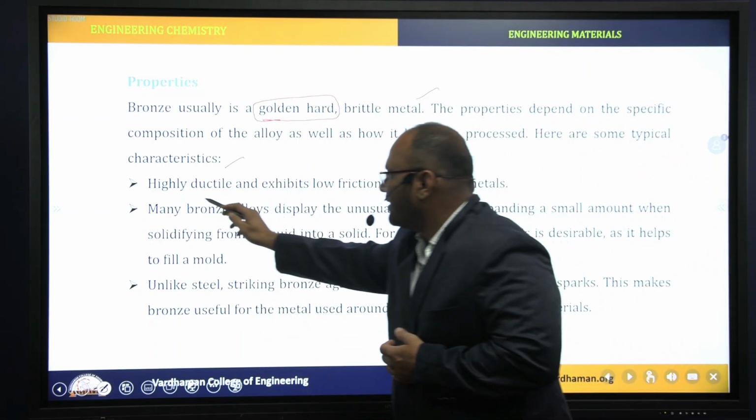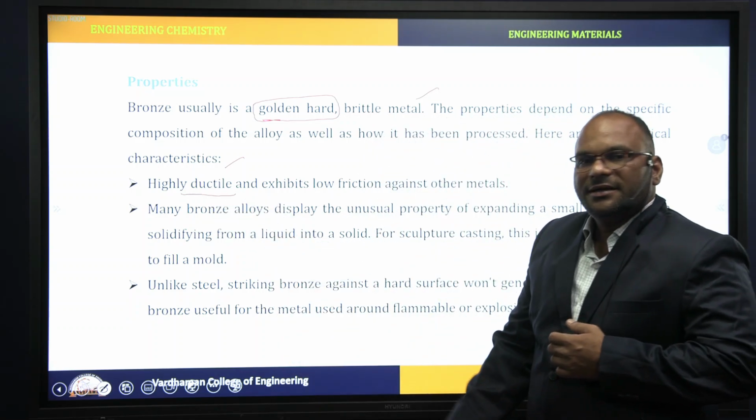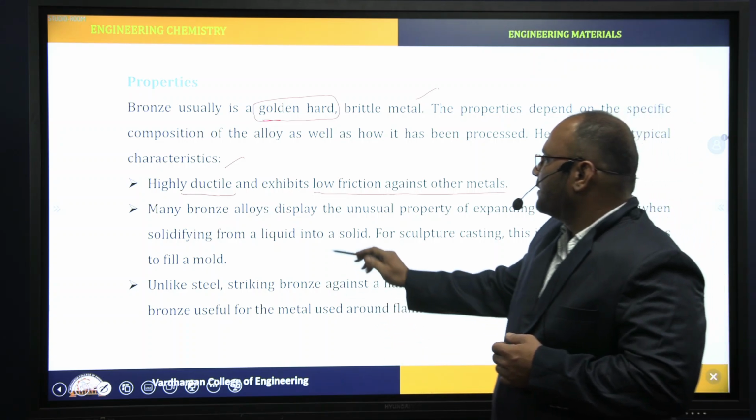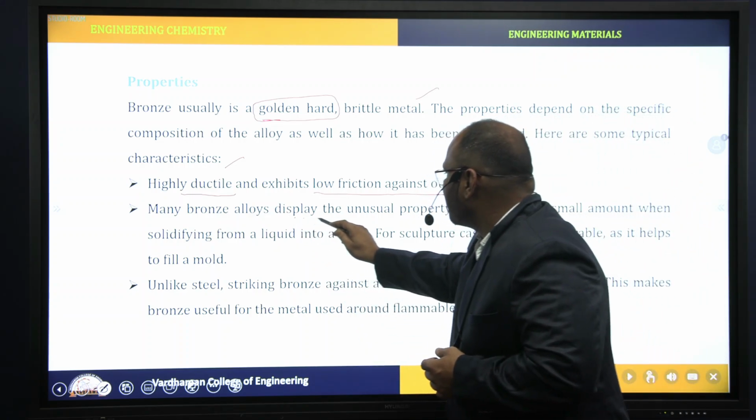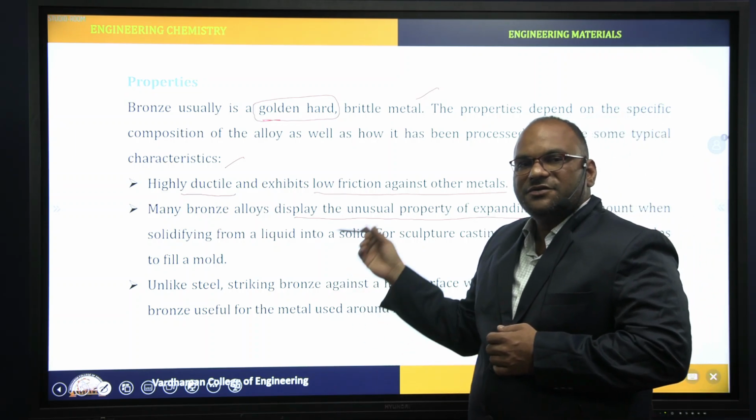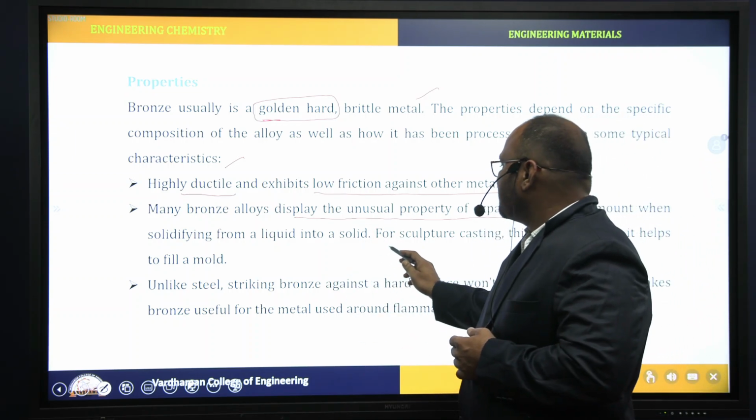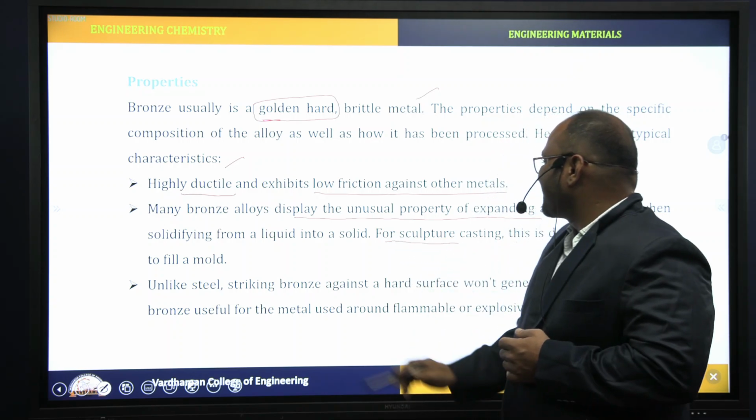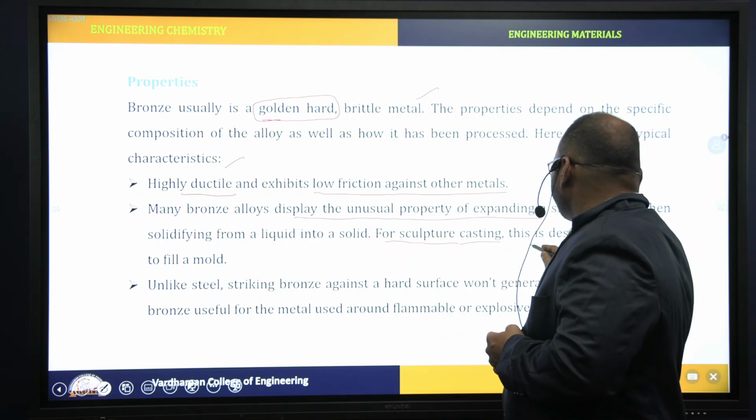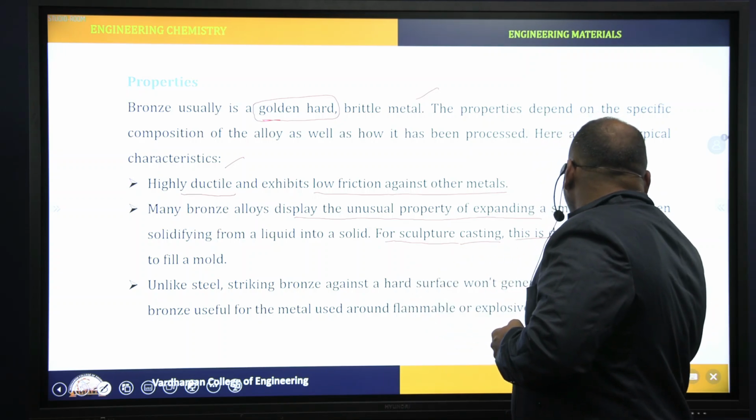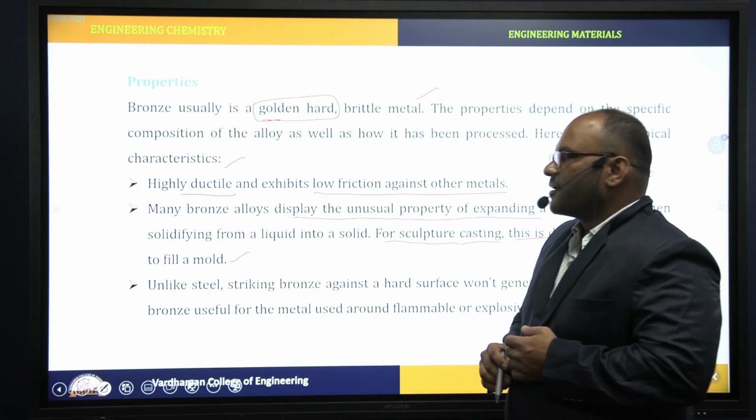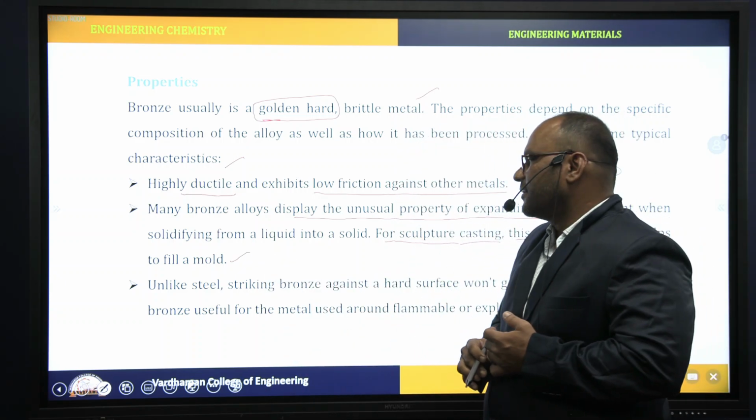Here, the characteristics of bronze. It shows high ductility, and exhibits low friction against other metals. Bronze alloys display the unusual property of expanding. Due to this property, bronze is used for sculpture casting. This is desirable as it helps to fill a mold, right?